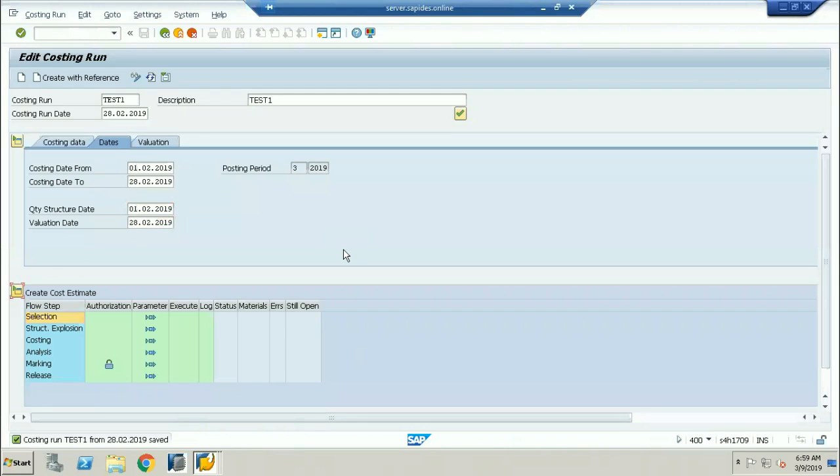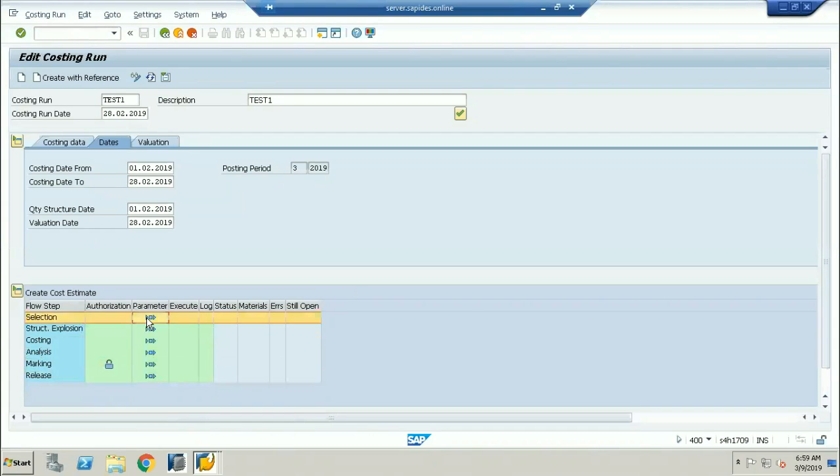28/02/2019. Okay, now these all are going to be called as the structures. We can call them as the structures here. Each and every structure has to be executed if you want to do the material cost estimation for each and every material wise.